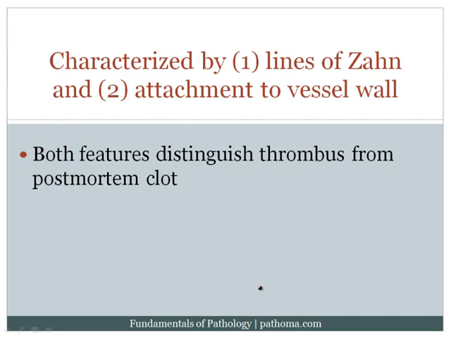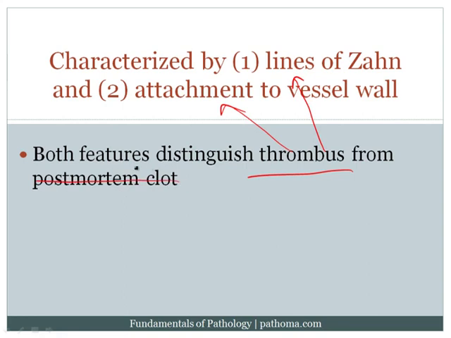Obviously, if the blood's not being pumped because the heart's not functioning anymore, you're going to get clotting of the blood throughout the entire vascular system. So I could ask the question, did this blood clot occur before death or after death? And if it occurred before death, then I would have certain characteristics that I would be able to identify. For example, in a thrombus, which would occur before death, you would see lines of Zahn and you would see attachment to the vessel wall, whereas you would not see these in a postmortem clot.